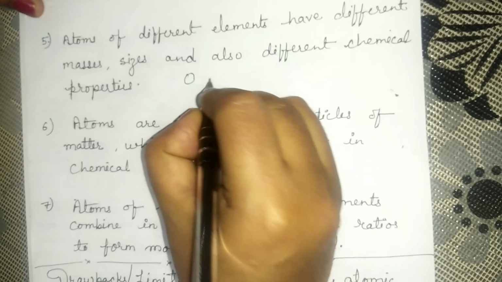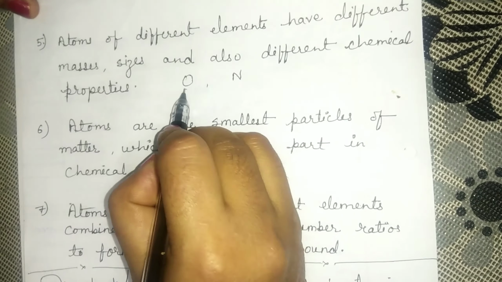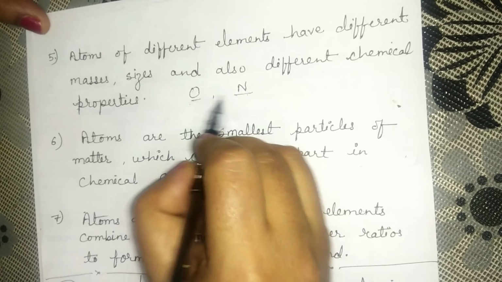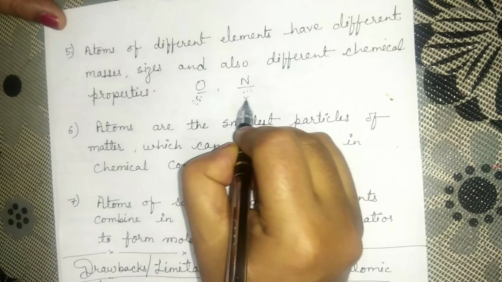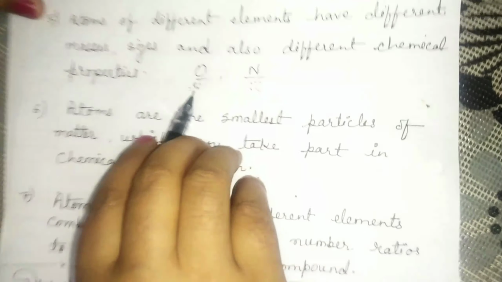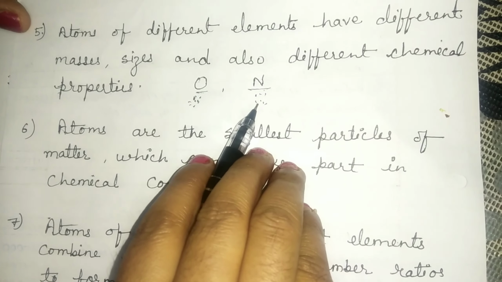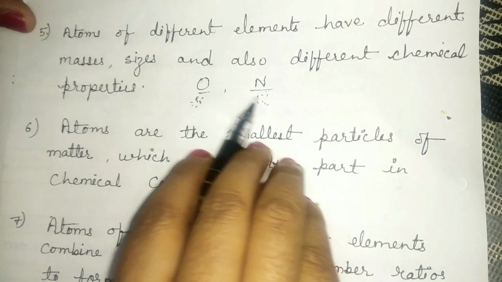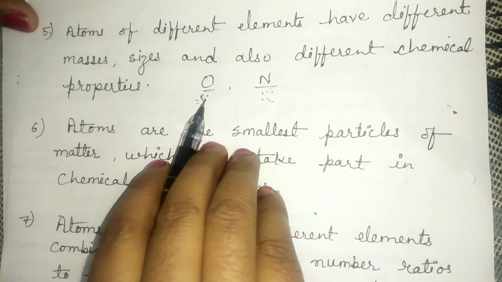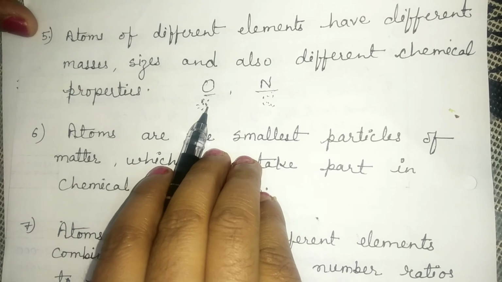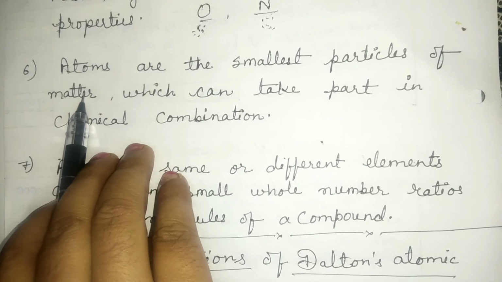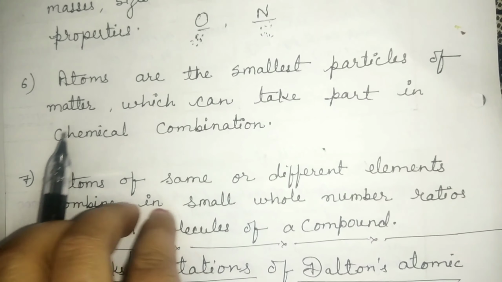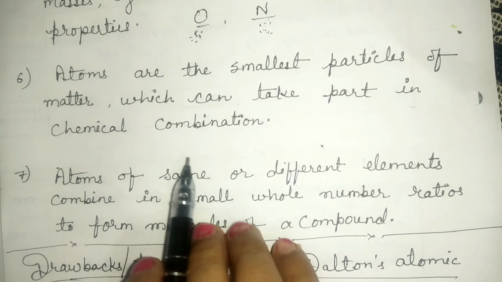oxygen and nitrogen. These two are different elements, and the masses of atoms of oxygen and atoms of nitrogen are different from each other. Their chemical properties are also different. Their size are also different. Sixth assumption is, atoms are the smallest particle of matter that can take part in a chemical combination.